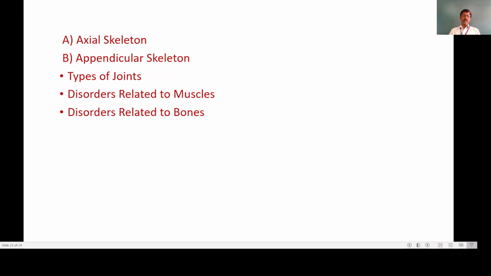Then we will study the types of joints, then disorders related to muscles and disorders related to bones. Now students, when we consider the syllabus of the standard 11th, we are going to study 16 topics which are very important, and I have given you a brief account of the sub points, and these topics you are going to study in your curriculum.